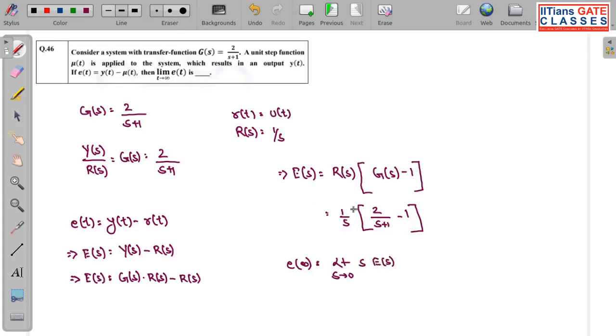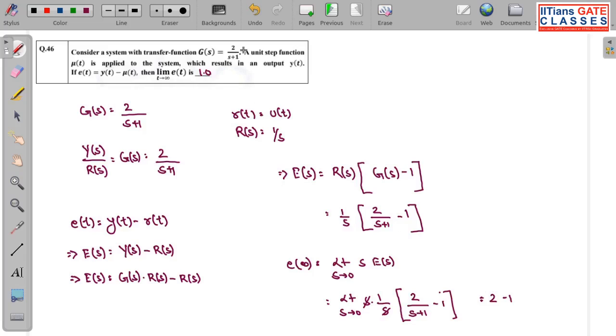Putting the value of E(s): limit s tends to 0 of s into 1 by s into 2 by s plus 1 minus 1. This s gets cancelled, and if you put s as 0, this is 2 minus 1. So your answer is 1. The answer to this simple question is again 1.